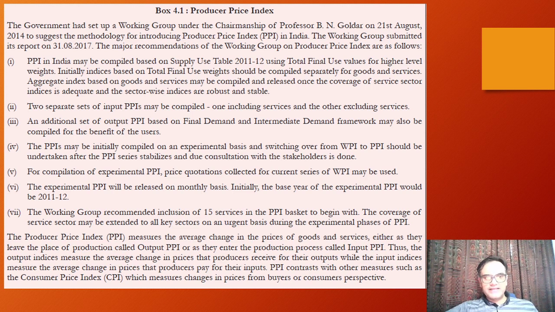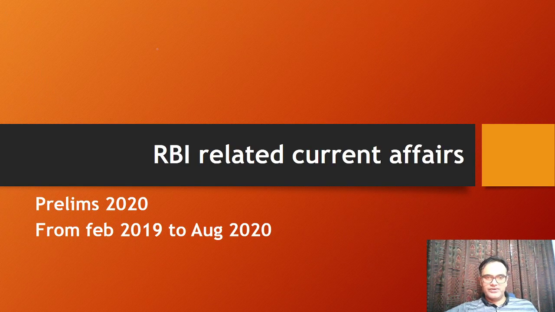Then there is producer price index. There was a working group headed by BN Goldar, and this working group has given certain recommendations about PPI. You should know what PPI is. You must have gone through it already. Now, about all these price indices, just know this: at the level of production, at the level of wholesale, then at the level of consumer.